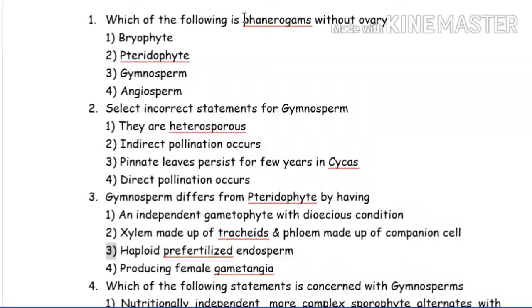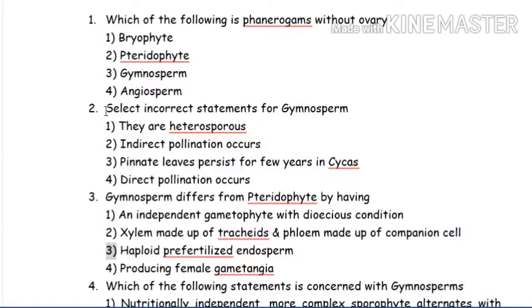Phanerogams means you have to think of the gymnosperms and angiosperms. Phanerogams include only gymnosperm and angiosperm, and the question is which of the phanerogams is without ovary? Then you know very well ovary makes fruit. After fertilization, ovary changes into fruit, and fruit is seen only in angiosperms. So now I hope you can give the answer, which of the following is phanerogam without ovary.